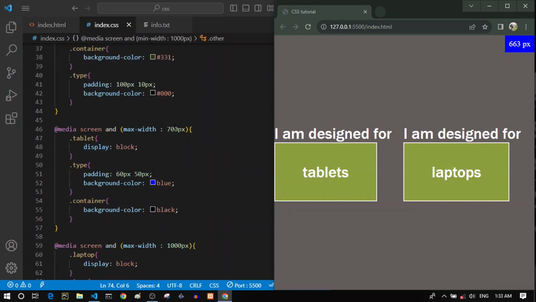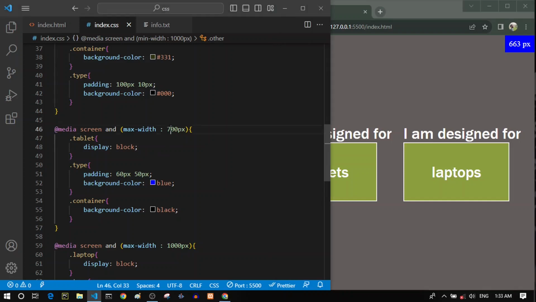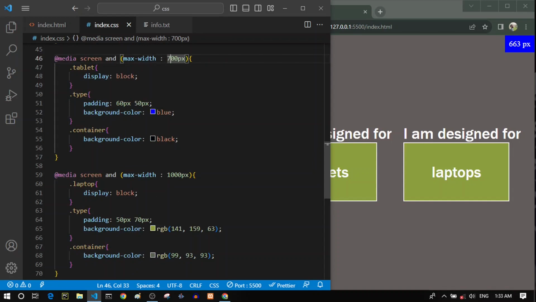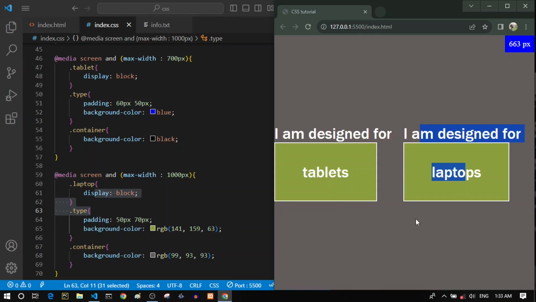You can see that for tablets we have said that we want to apply these styles for devices smaller than 700 pixels, and in the laptops we have said that we want to apply these styles for devices smaller than 1000 pixels. So it asks the question: is this device smaller than 1000 pixels? And the answer is yes. So this is true, so it displays the laptop things here. So I'm designed for laptops.